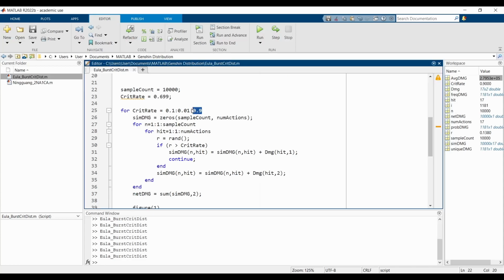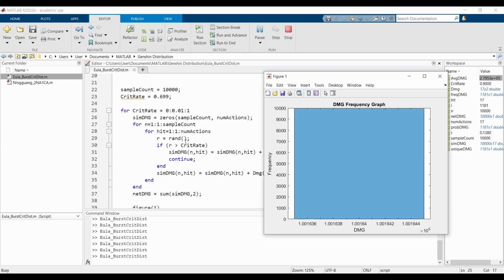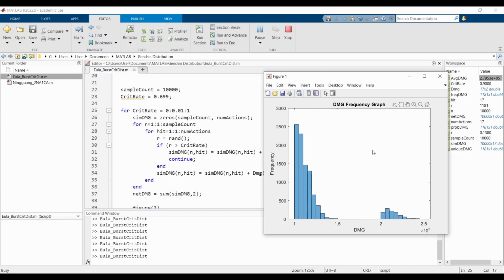You might be wondering, what happens if we go to 100%? Or what happens if we start with 0%? Well, we can do that. For a second there, it just flashed.